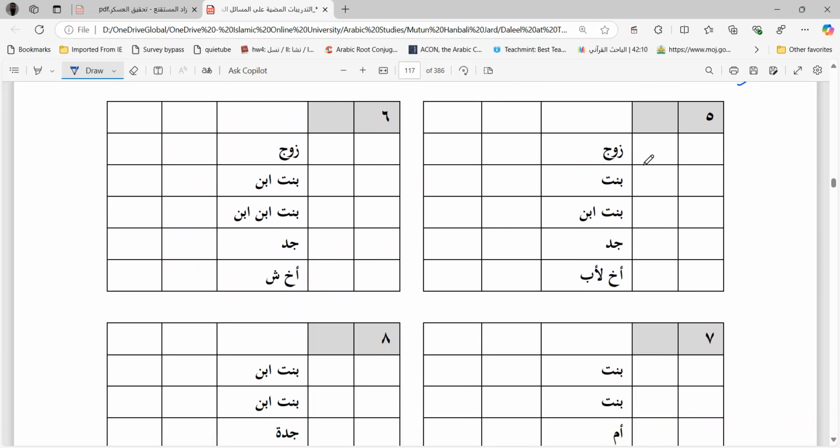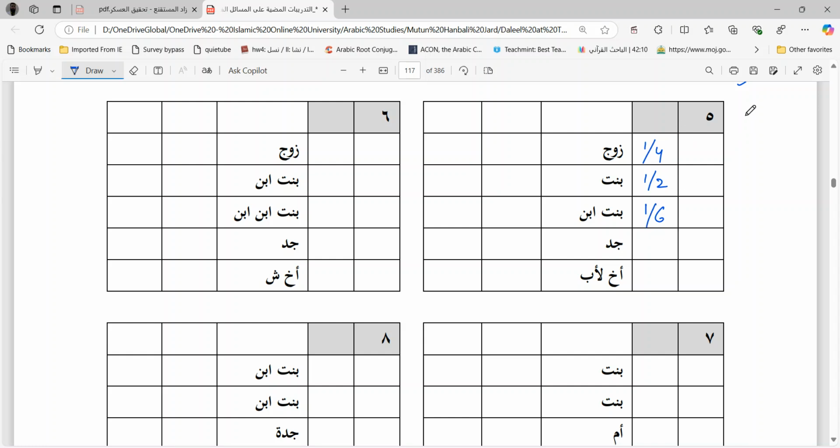You have Zawj, Bint, Bintul Ibn, Jad, and Akhliyab. So, you have here grandfather, husband. Husband will take 1 by 4 because descendants are present. Daughter will take 1 by 2. Granddaughter will take 1 by 6 to complete 2 by 3. Now we'll see how much remains for the grandfather.